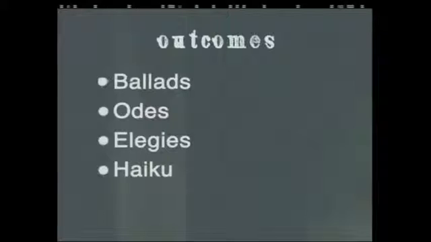Most of the poetry that you will encounter is lyric poetry, and the types of poems that we will discuss today fall within this category. In this lesson, we will examine the features of ballads, odes, elegies, and haiku. The first form that we will examine is the ballad.